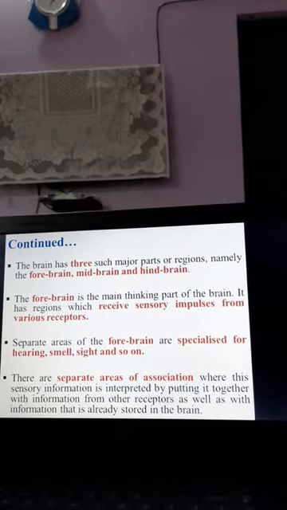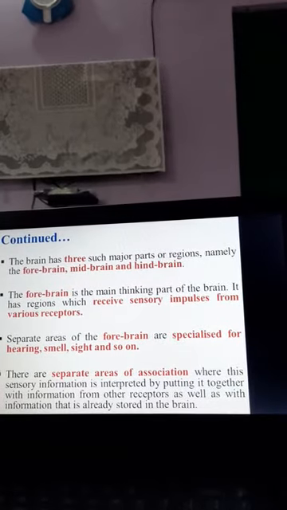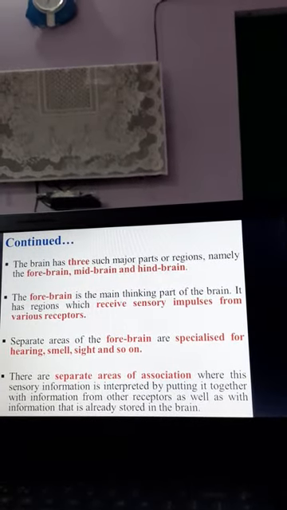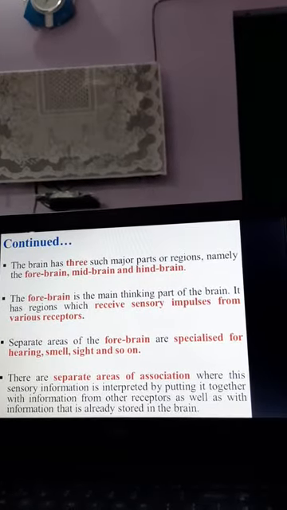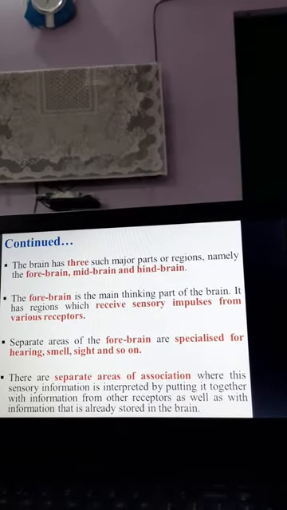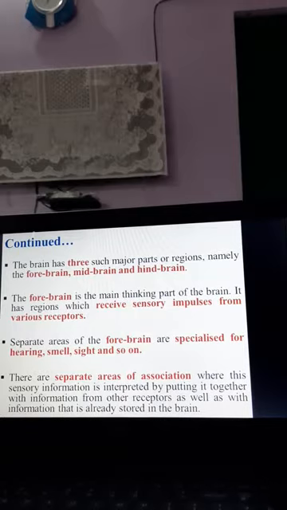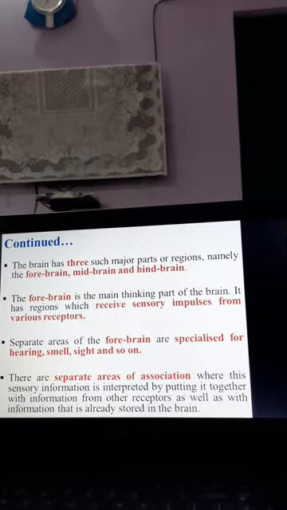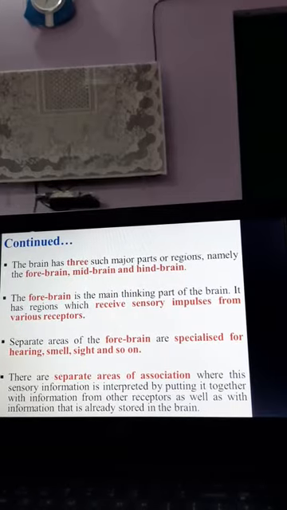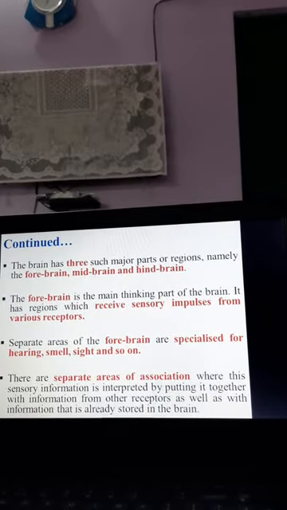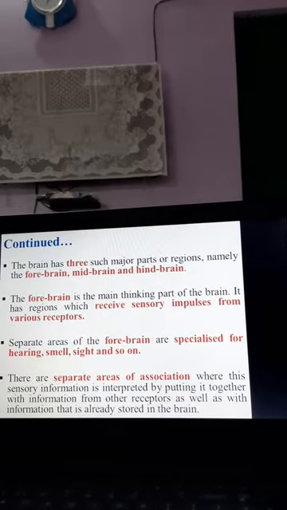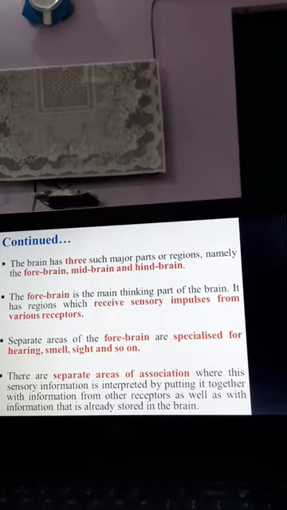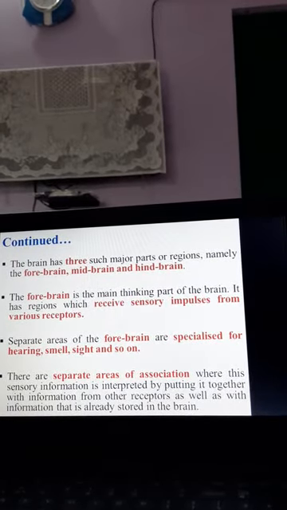First, you can say that the brain has mainly three major parts, or three major regions, that is, as we have seen, forebrain, midbrain, and hindbrain. So what does the forebrain do? The forebrain is mainly used for the thinking part, meaning it receives sensory impulses from various receptors. Students, you can say that the forebrain performs functions on the basis of the senses which we have, the five senses specifically. I have listed some examples like hearing, smell, sight, and so on.